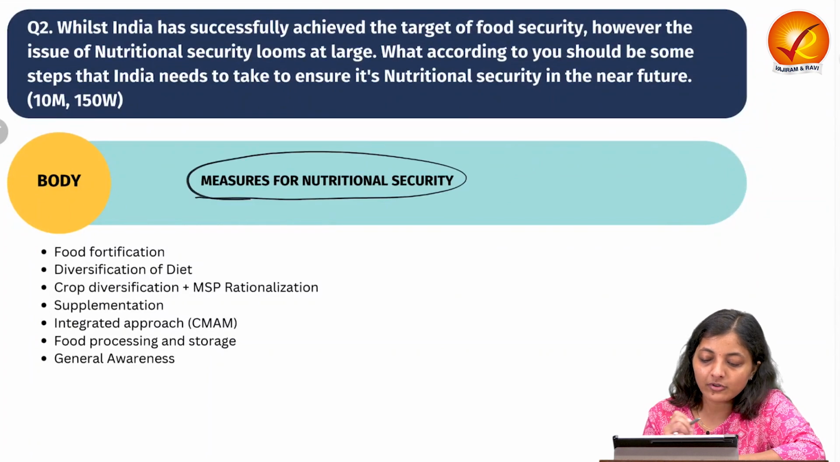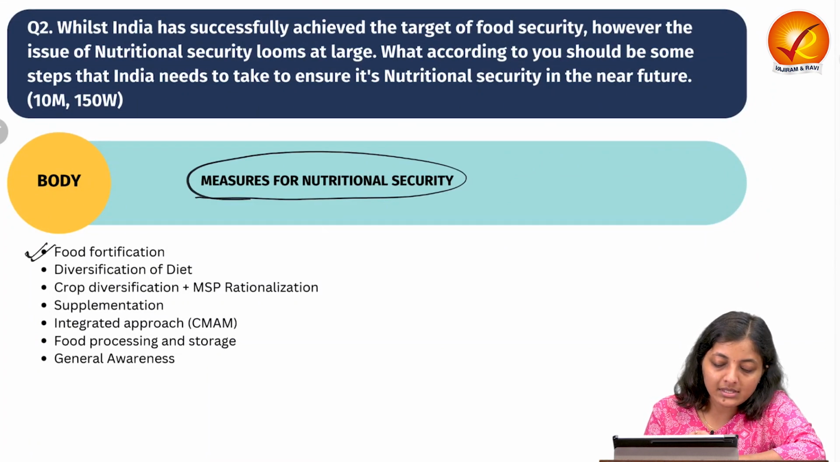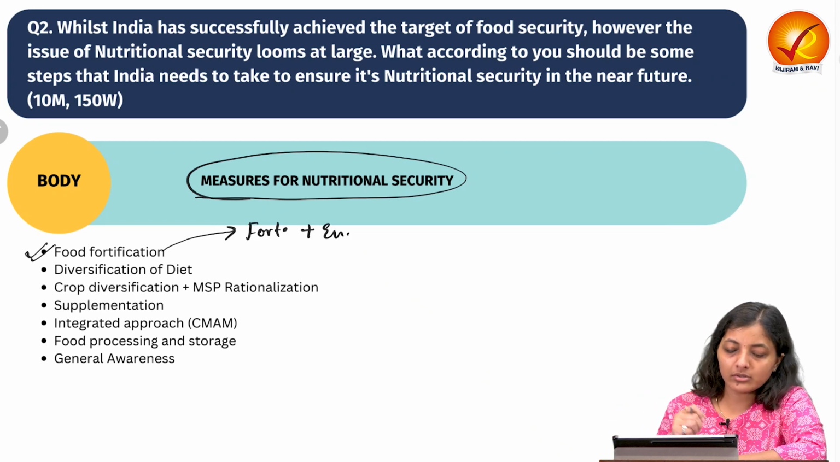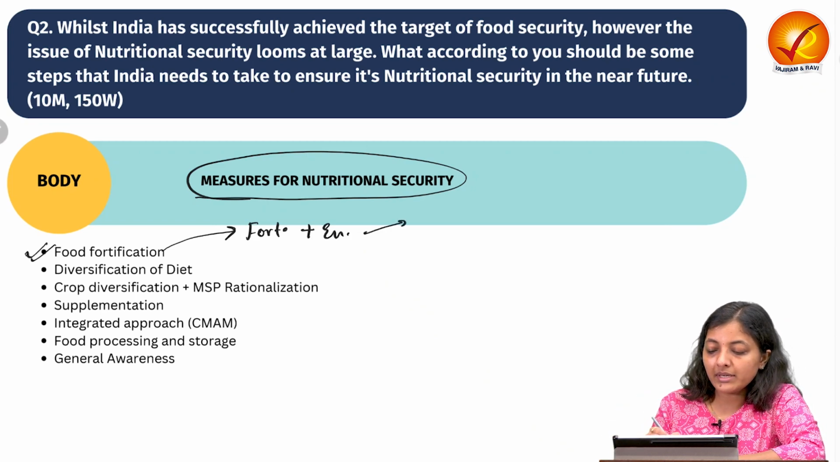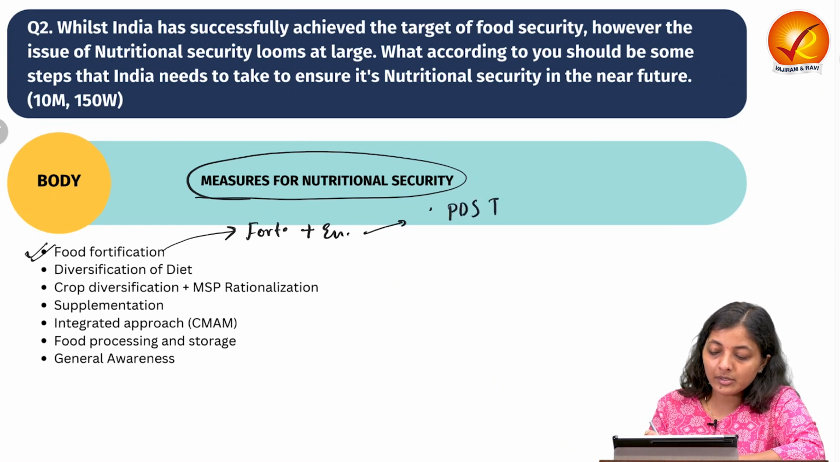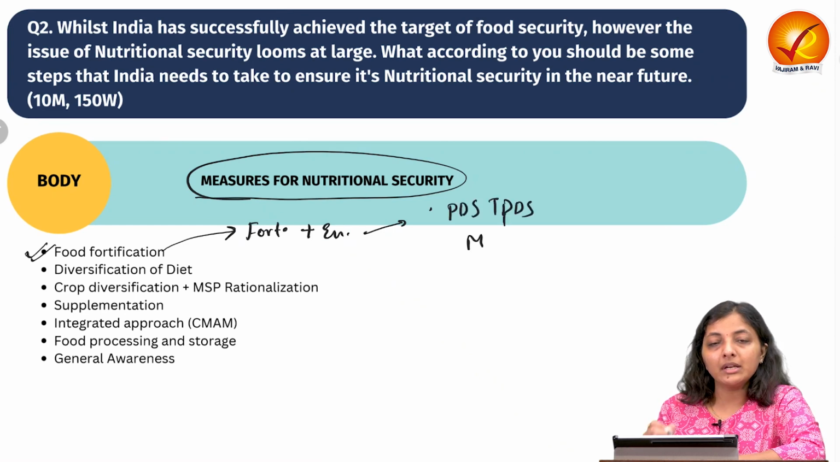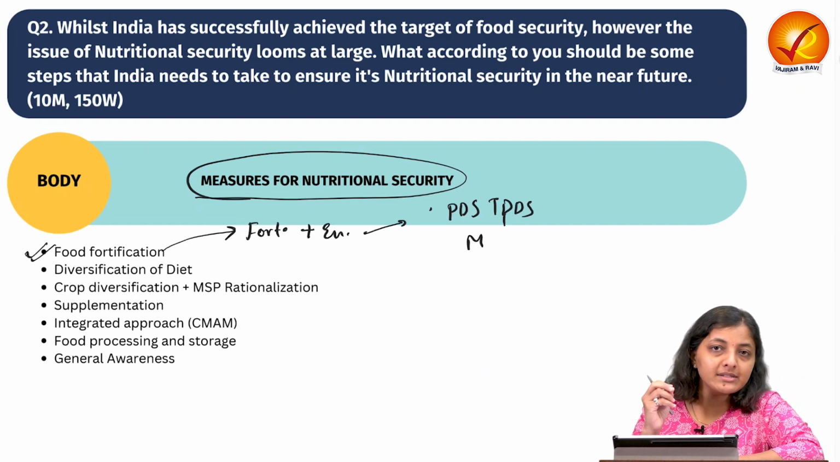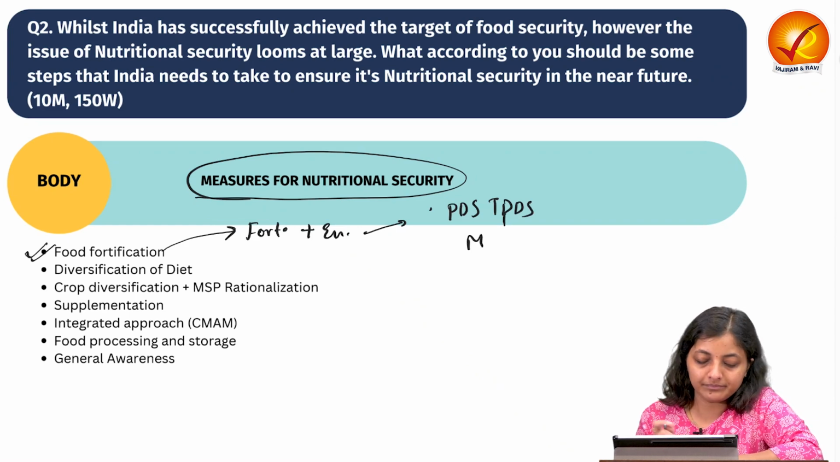Next comes the measures for nutritional security. The first one is food fortification. Food fortification means the addition and enrichment of nutrients in already provided cereals or grains. Like the government has come up with fortified rice. And the government is also saying that whenever they deliver via PDS, targeted PDS, midday meal, Poshan Abhiyan, Integrated Child Development Scheme, wherever the government is delivering rice, it will be fortified rice.